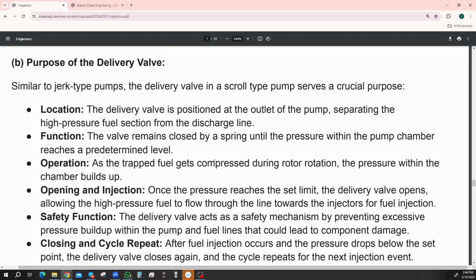Location. The delivery valve is positioned at the outlet of the pump, separating the high pressure fuel section from the discharge line. Its function. The valve remains closed by a spring until the pressure within the pump chamber reaches a predetermined level. Operation. As the trapped fuel gets compressed during rotor rotation, the pressure within the chamber builds up. Opening and injection. Once the pressure reaches a set limit, the delivery valve opens, allowing high pressure fuel to flow through the line towards the injectors for fuel injection.